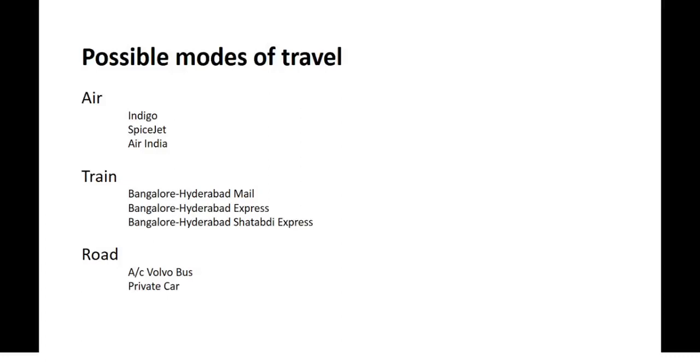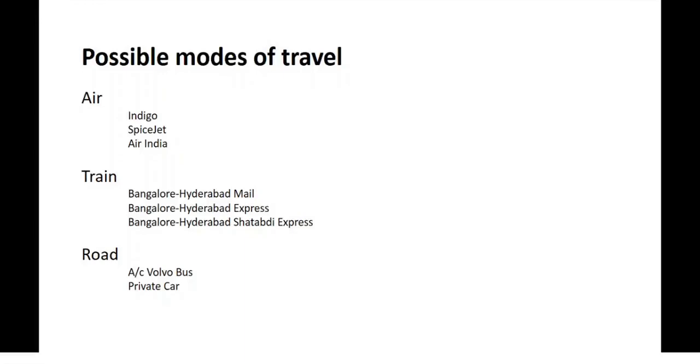Imagine that you want to travel to Hyderabad from Bangalore. So you go to a travel agent and tell him that you would like to travel to Hyderabad and purchase a ticket. The travel agent in turn asks you, what is going to be your mode of travel? Air, train, or by road? And you say, right now it doesn't matter. You just give me all the possible ways of traveling, and I will choose either randomly or I may consult somebody and then opt for any one of the modes of travel.